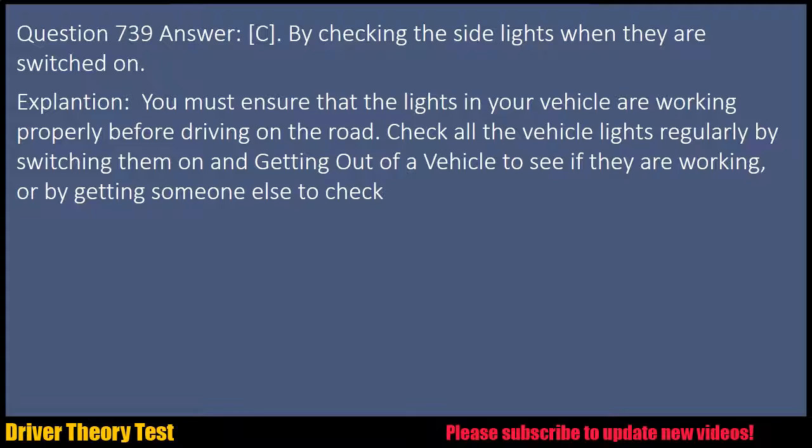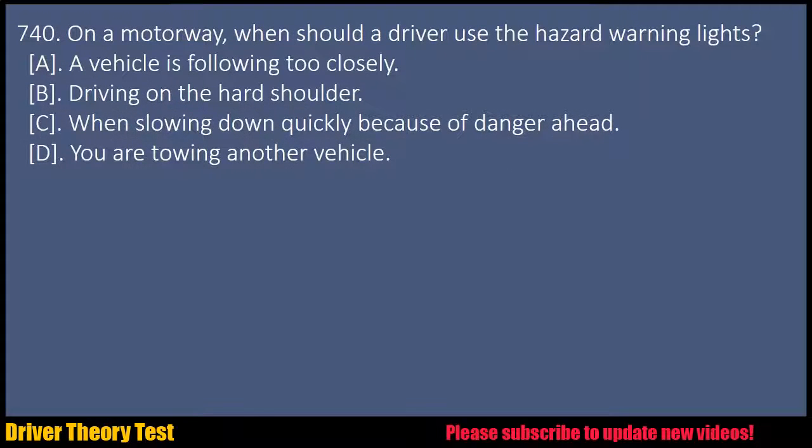Explanation: you must ensure that the lights in your vehicle are working properly before driving on the road. Check all the vehicle lights regularly by switching them on and getting out of a vehicle to see if they are working, or by getting someone else to check. Question 740. On a motorway, when should a driver use the hazard warning lights? A. A vehicle is following too closely. B. Driving on the hard shoulder. C.